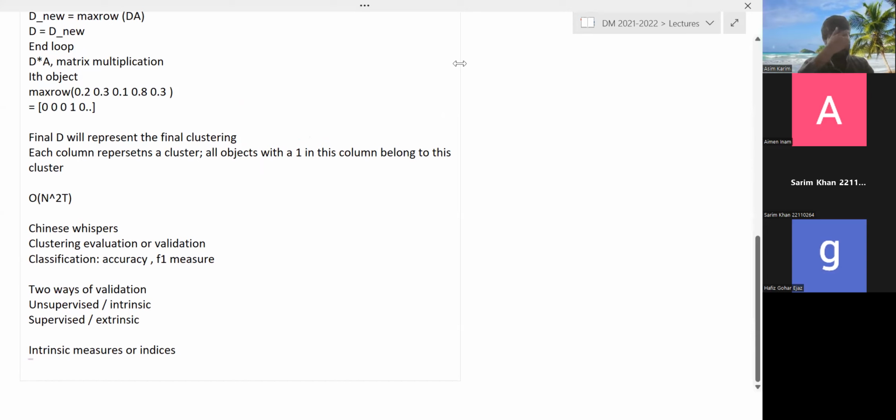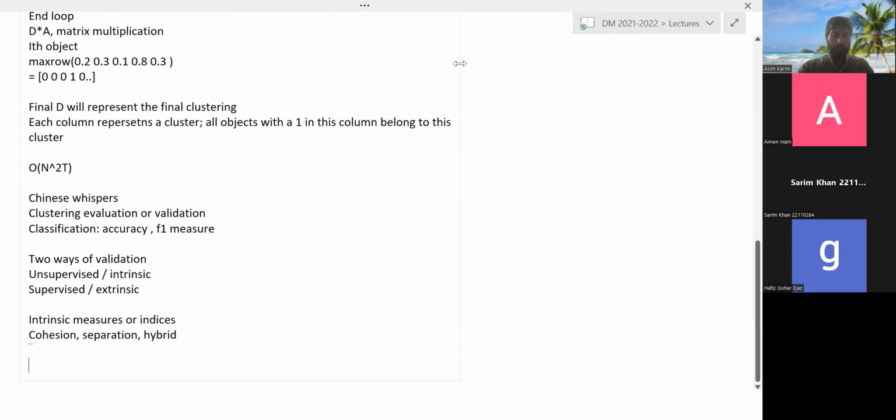So let's start with intrinsic measures. So intrinsic measures can be based on cohesion, based on separation, or based on both, which we call hybrid. Okay.